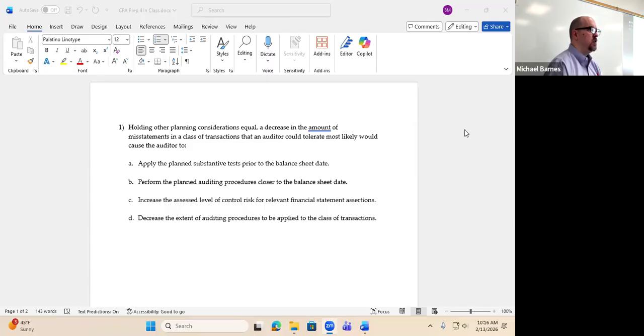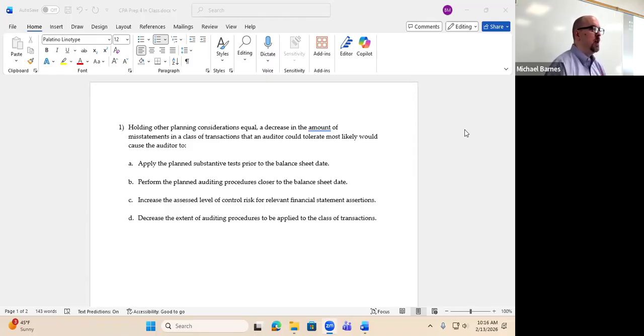Now, these are the first two, and these are two that affect the nature, time, and extent of procedures. But these are independent of one another. So when we assess materiality, that does not affect our audit risk, and if we change audit risk or any of the elements of audit risk, it does not affect materiality. Those are independent assessments. So this question, even though it looks like, okay, if we're increasing the level of control risk, we're saying that we're adapting for more possible assurance.